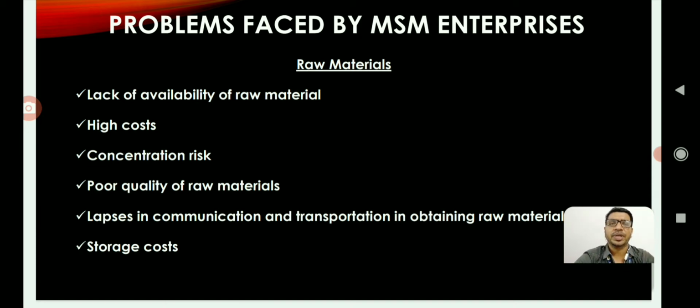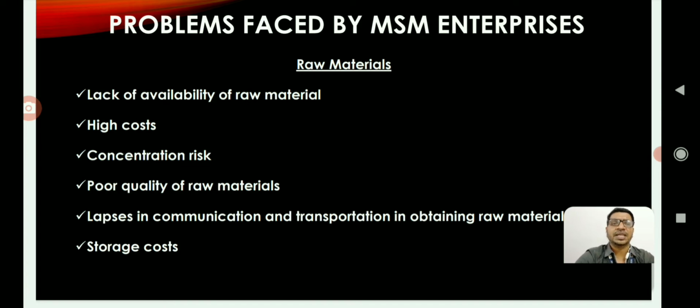High cost of raw material. So the network of small and medium entrepreneurs is very small. So obviously they may not know all the vendors and they cannot bargain hugely for getting raw materials. Scale of economies is also small when compared to large and multinational corporations. It adversely affects the cost of the products and services.